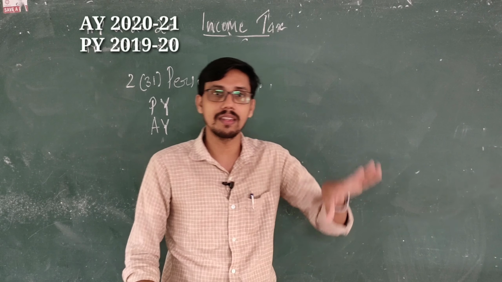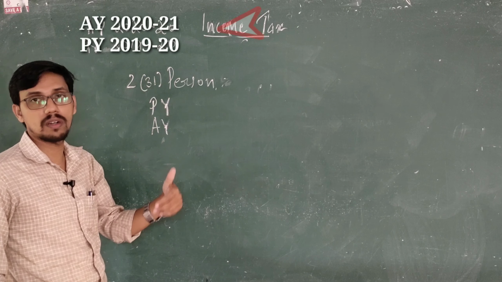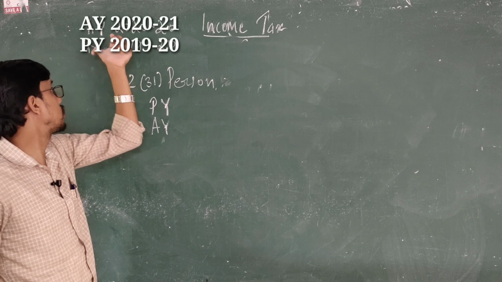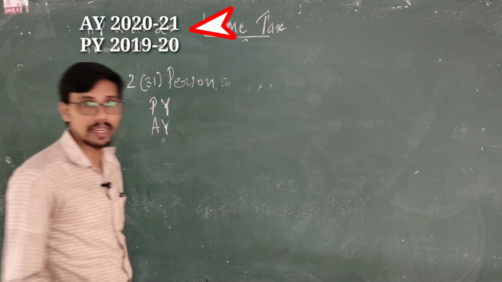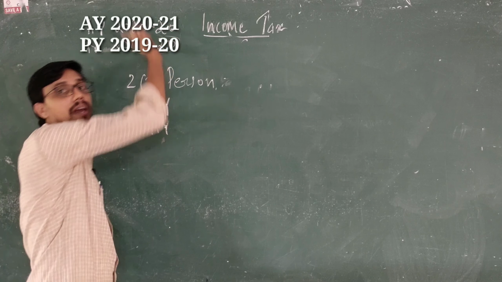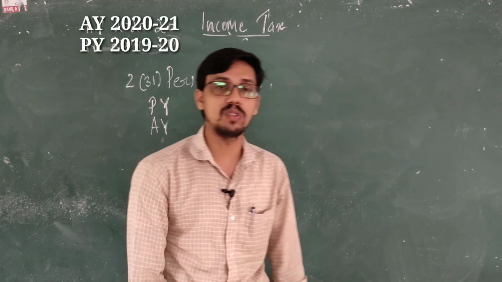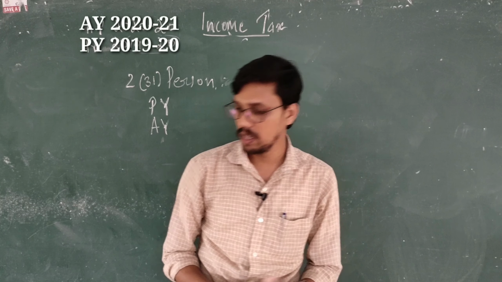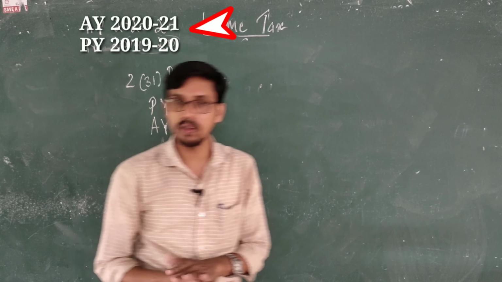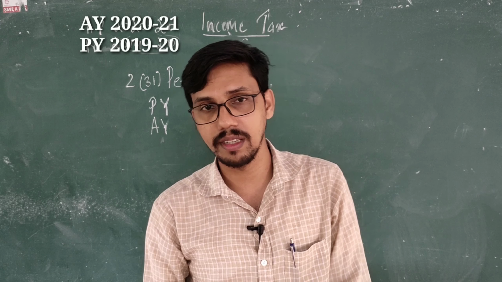So currently we are learning the taxation rules of the assessment year 2020-21, or we are learning the taxation rules of the previous year 2019-20. When this is the previous year, the assessment year will be the next succeeding year, that will be 2020-21. This will be the assessment year. So these are the terms. Now a person has to pay the tax, we discussed that.